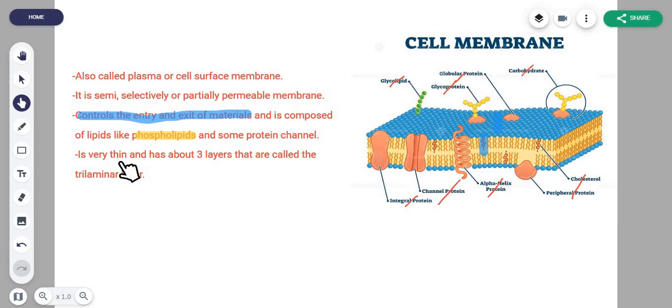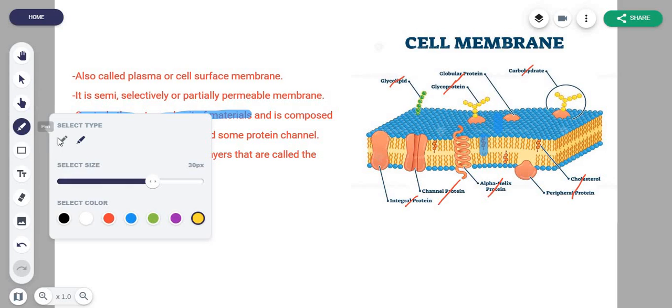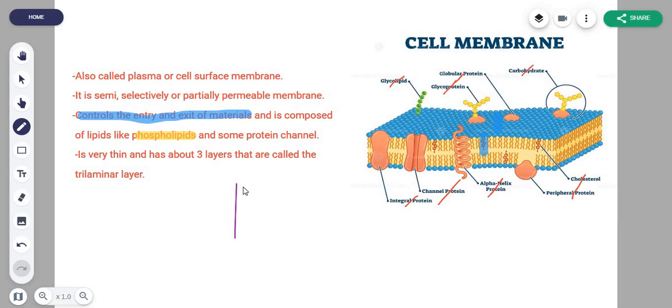Now, it's very thin, and it has about 3 layers that are called the trilaminar layers, okay? What I mean by this is that the cell surface membrane is made up of 3 layers, right? This is the first one, the second one, the third one. This is the outermost layer, this is the innermost layer, and this is in the middle. They're very thin. There isn't much space in between them, but I've made it roughly. So basically, this whole thing is called the trilaminar layer.